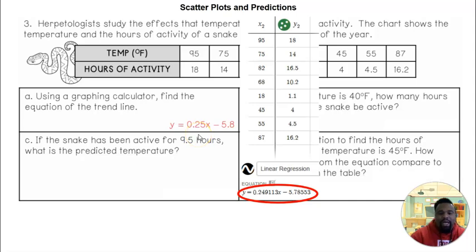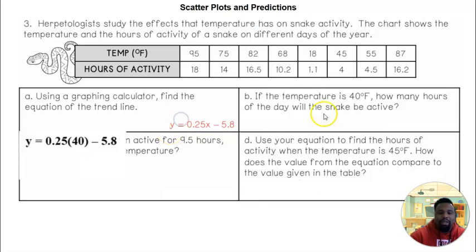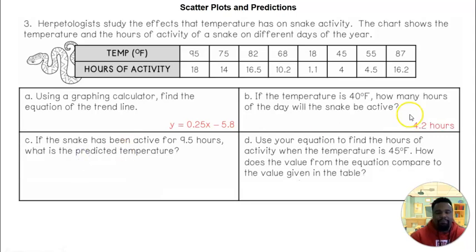Now that we have our equation, we can make some predictions. X represents the temperature, Y represents the hours of activity. And so it says if the temperature is 40 degrees, how many hours of the day would the snake be active? So you want to substitute 40 for X. So we're going to do 0.25 times 40, which is 10, and then 10 minus 5.8, which gives you 4.2. So we can estimate that the snake is active for 4.2 hours.